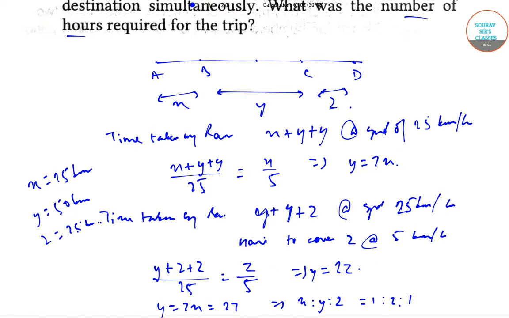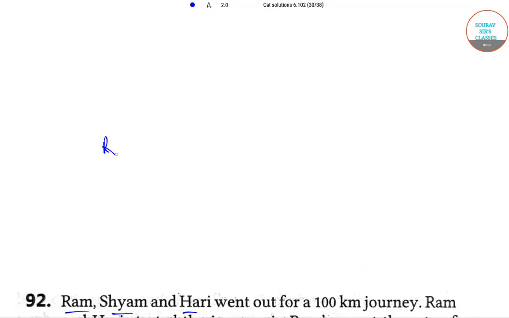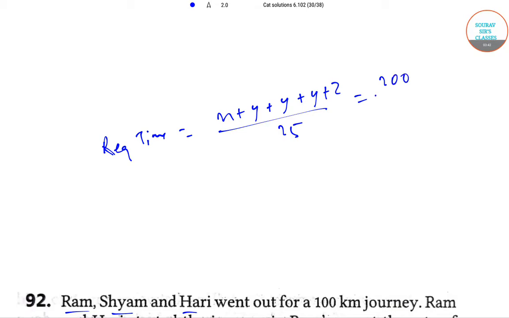Thus, the required time is (X + Y + Y + Y + Z)/25, that is 200/25, which is equal to 8 hours.